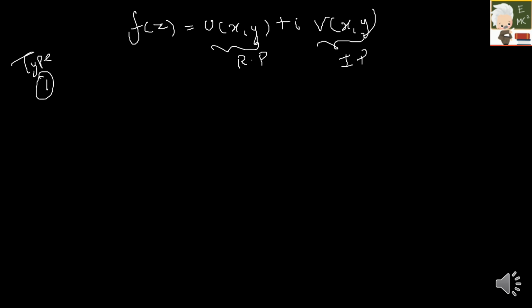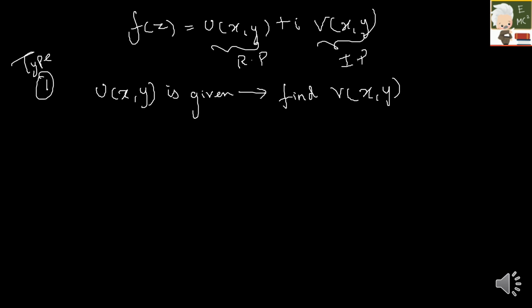In this question, your real part u will be given, and you have to find what the imaginary part is. What is the condition to do it? We know the Cauchy-Riemann condition, which is dou u by dou x is equal to dou v by dou y.